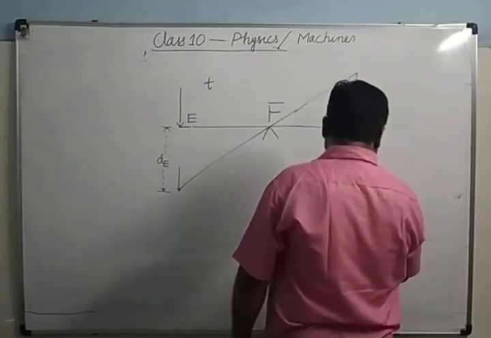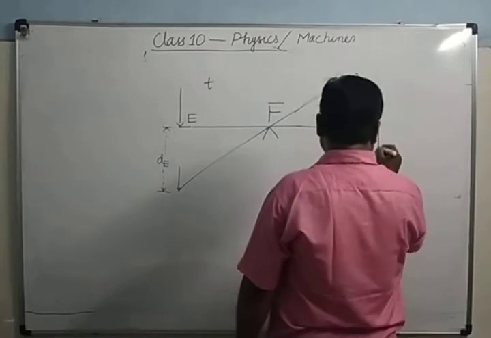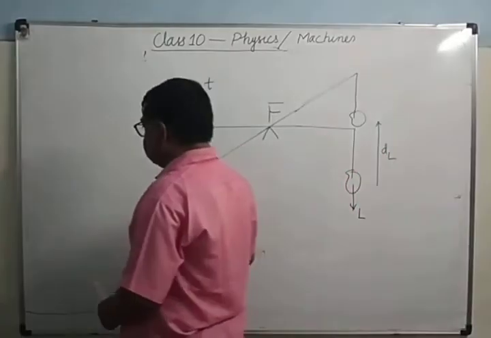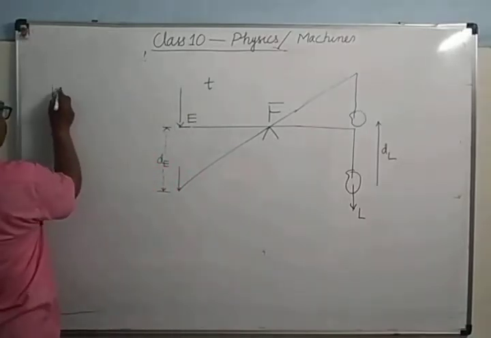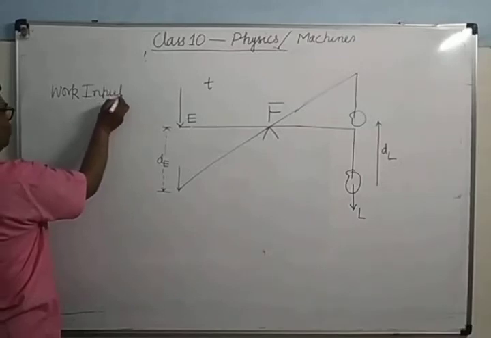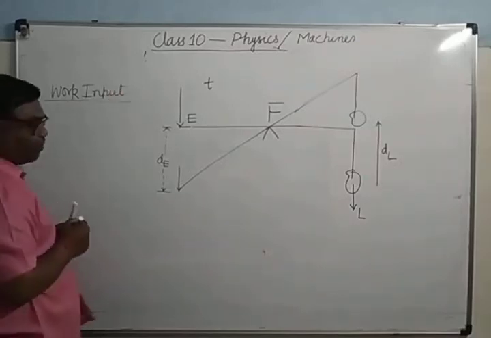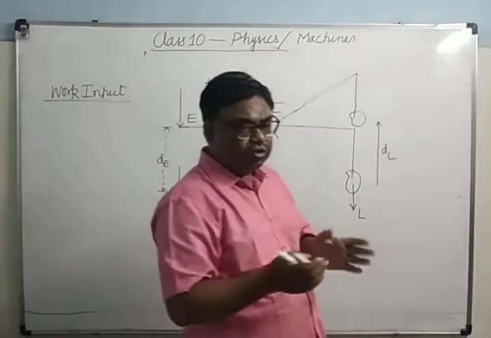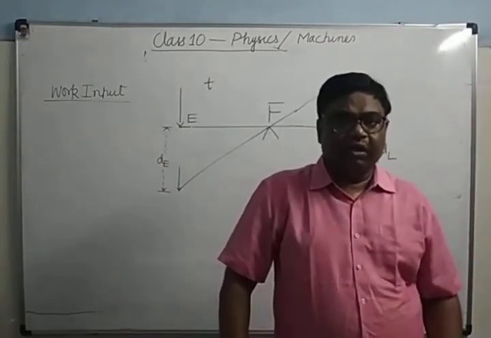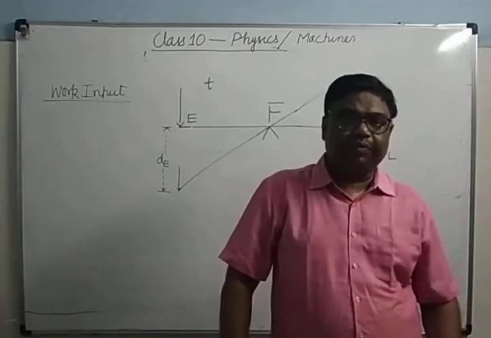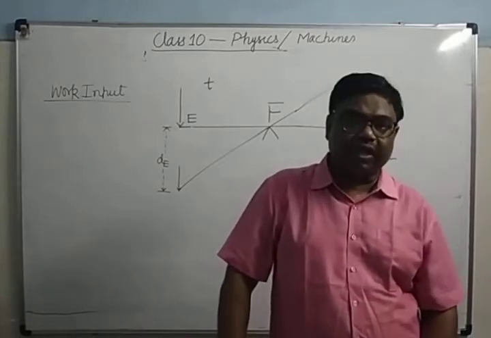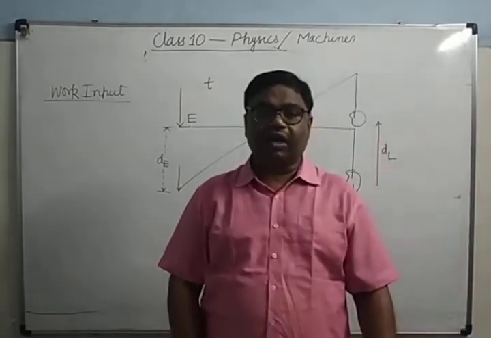Here its load is this. Here it moves by what distance? dl. Now work input. What is work input? As we know, in order to obtain some work from a machine, either we have to supply some energy or we have to do some work. किसी मशीन से वर्क ऑब्टेन करने के लिए या तो हमको उस मशीन को कुछ एनर्जी सप्लाई करनी पड़ती है या वर्क करना पड़ता है.